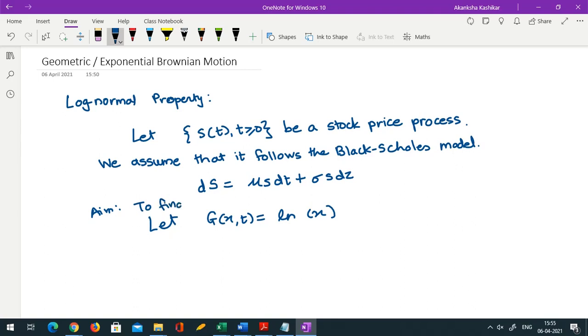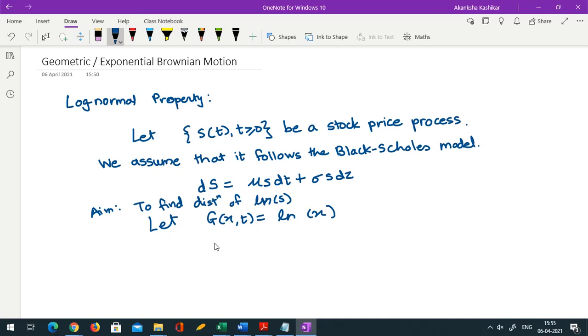Of course, we did study a lemma which gave us a way to find stochastic differential equation followed by functions of the Ito processes. So we will use that.